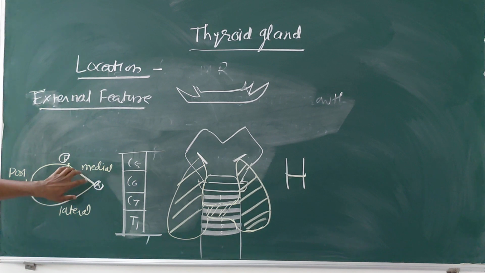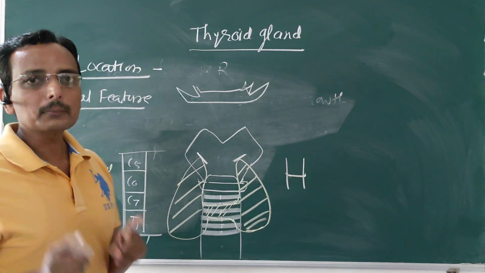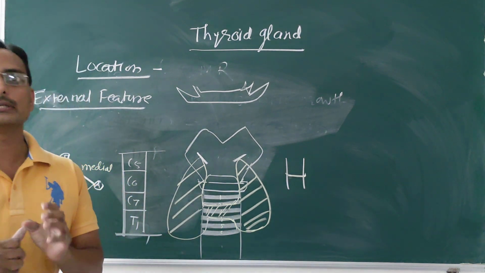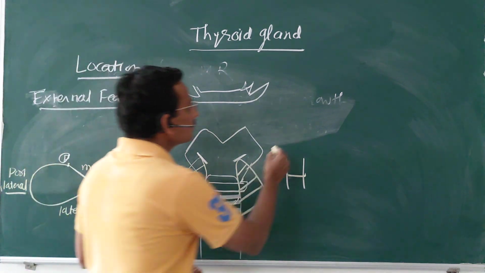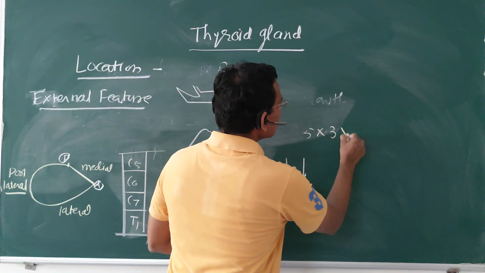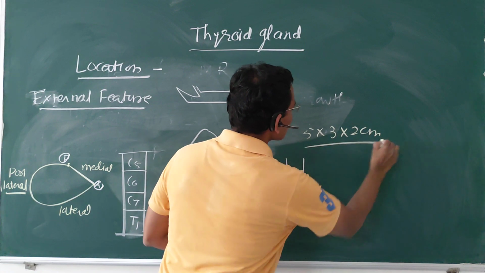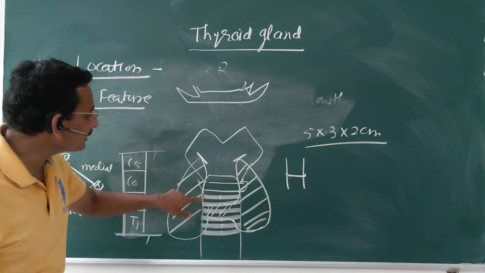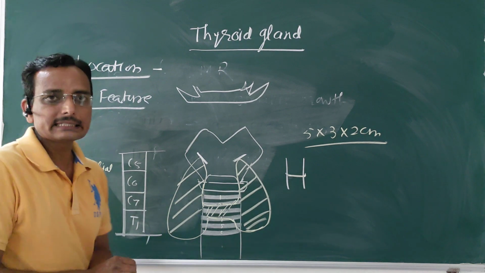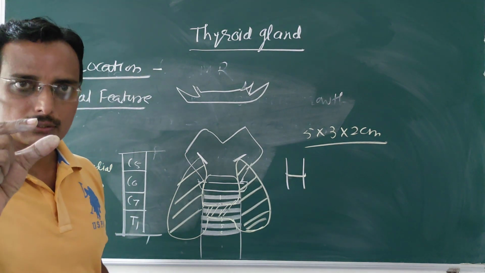So these are the two borders and three surfaces. The weight of the thyroid gland is about 25 grams, and its dimensions are 5 by 3 by 2 centimeters, meaning its length is 5 centimeters, its width 3 centimeters, and its thickness 2 centimeters.